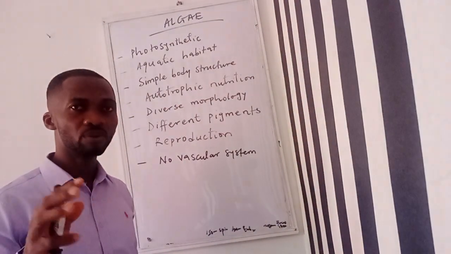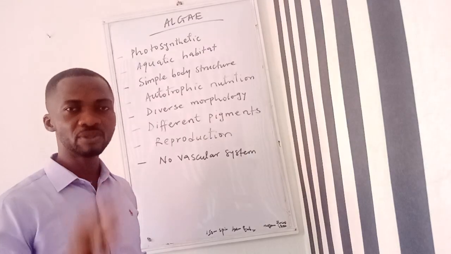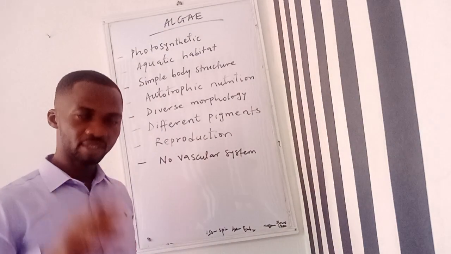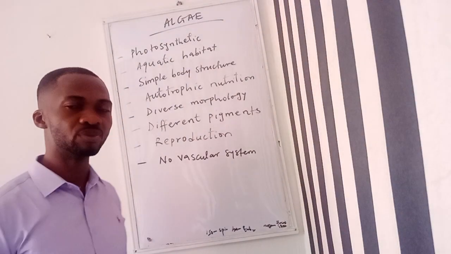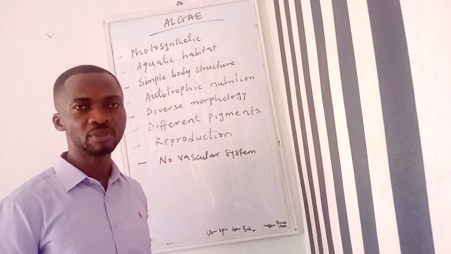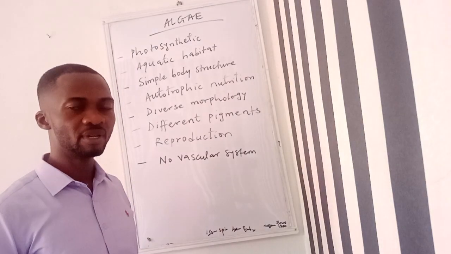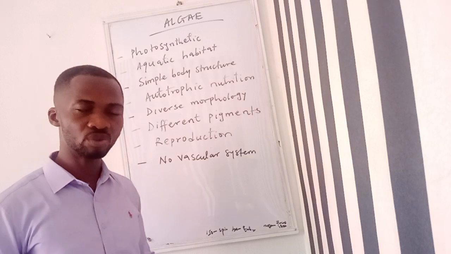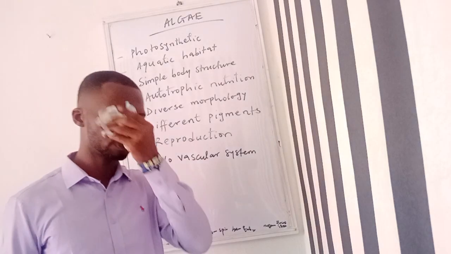So the majority of members of this group are photosynthetic and autotrophic, and this means that they can produce their own food. Like I said, we also have just a few examples that behave like animals in the sense that they lack the ability to produce their own food.